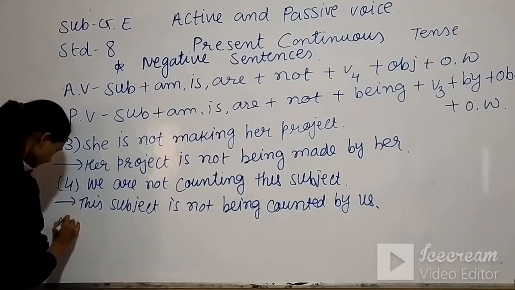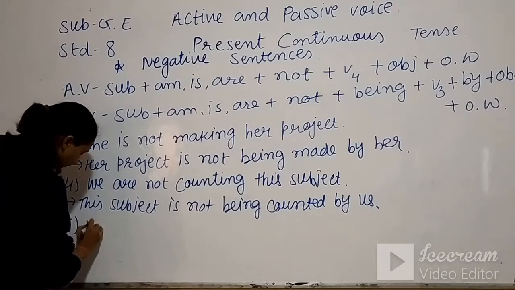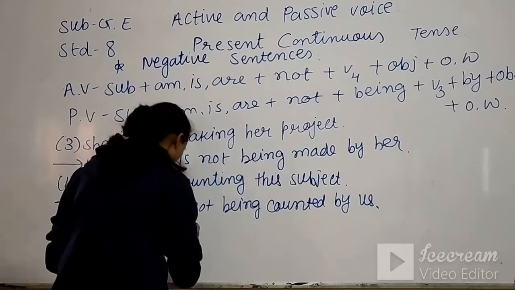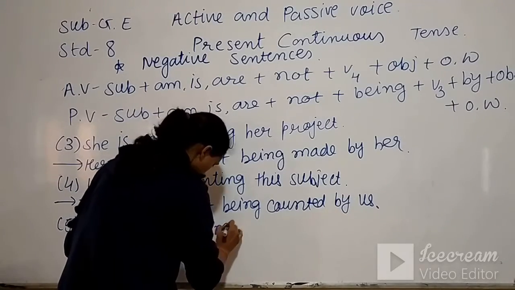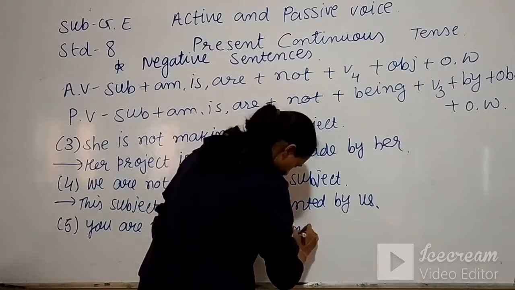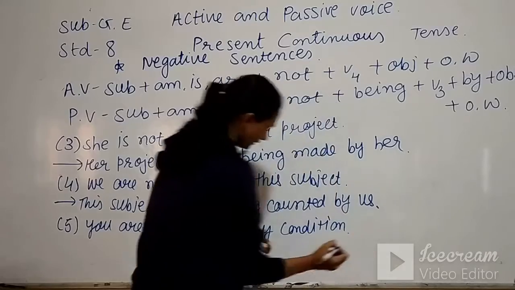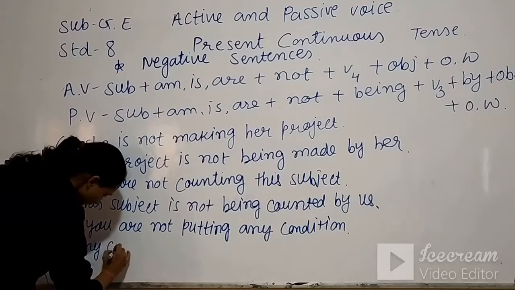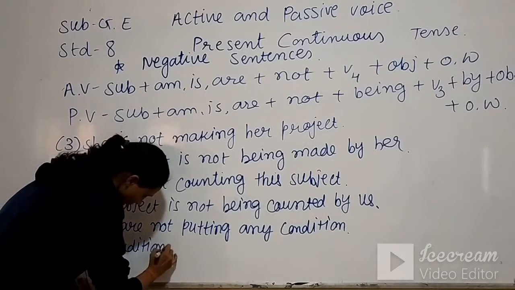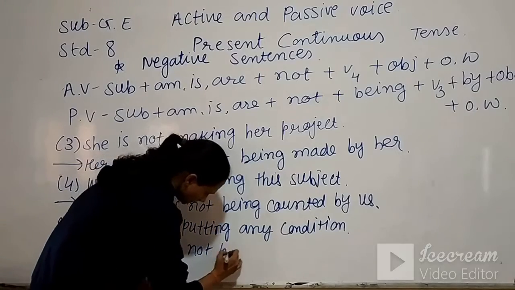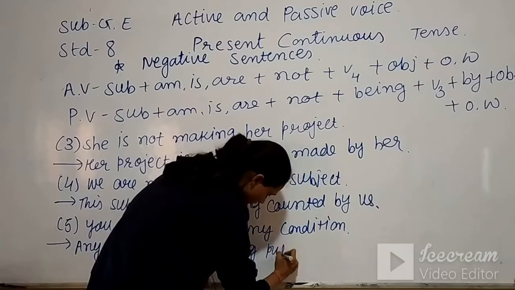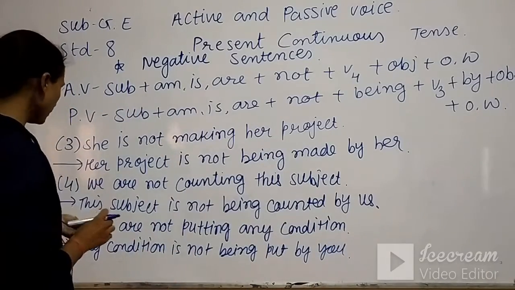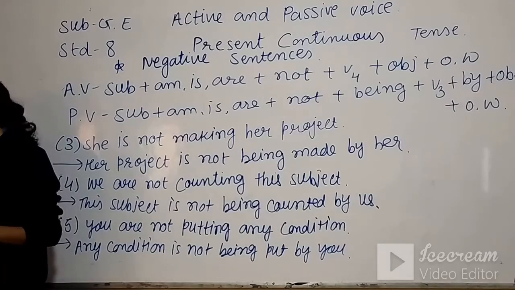Number 5, you are not putting any condition. So any condition will come first. Any condition is not being put by you. These are the negative sentences, students. Please note this down. After that we will go for interrogative sentences. Please note down.